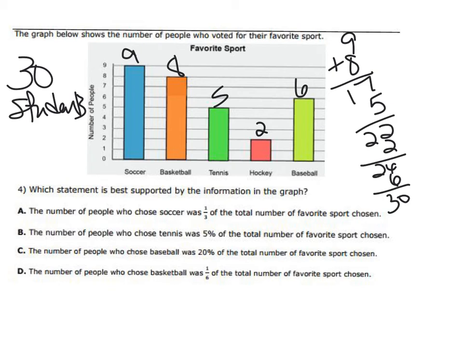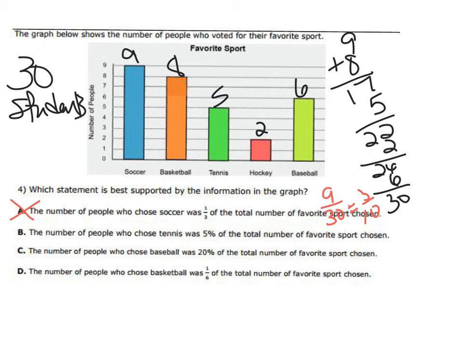Okay, so it's asking which statement is best supported by the information in the graph. So A: the number of people who chose soccer was 1/3 of the total number of favorite sports chosen. So soccer, we know, was what? So 9 out of 30, is that 1/3? No. So we know A is wrong, because even if you simplify it, this would be 3 out of 10. It's not 1/3.